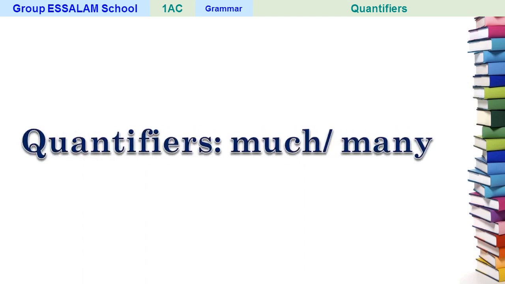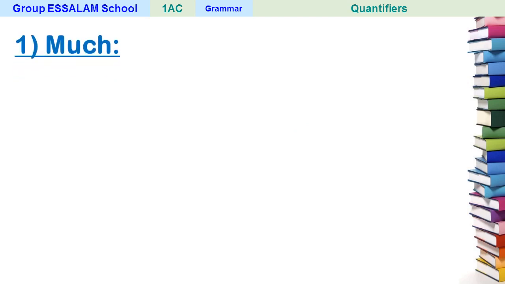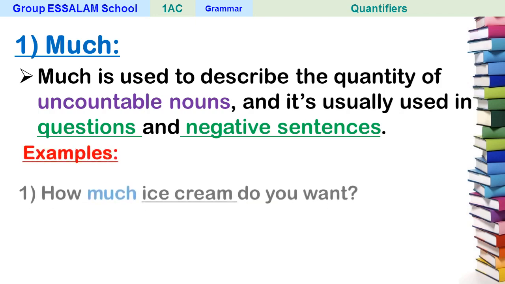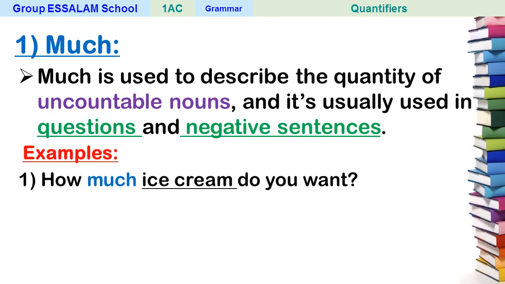Quantifiers, much and many. Much. Much is used to describe the quantity of uncountable nouns, and it's usually used in questions and negative sentences. Let's see these examples. Number 1, how much ice cream do you want? This is a question, and here, as you can see, much is describing the amount of ice cream.